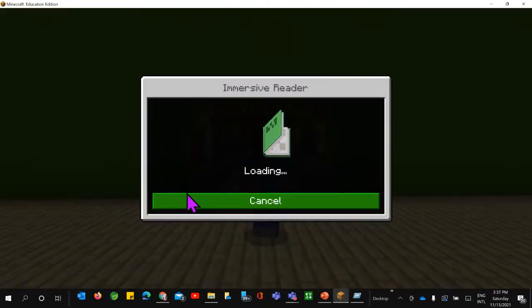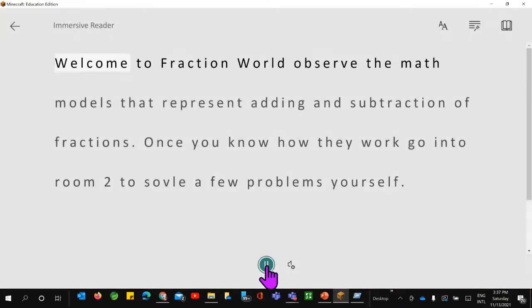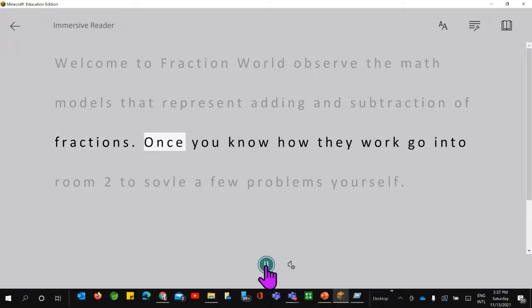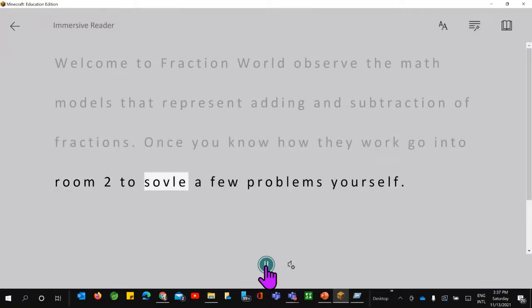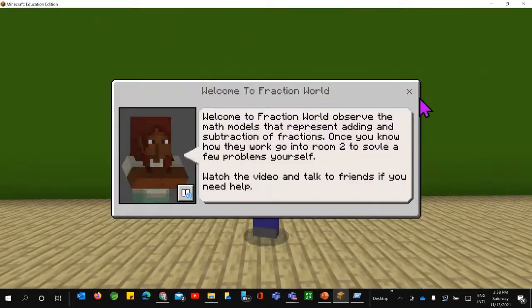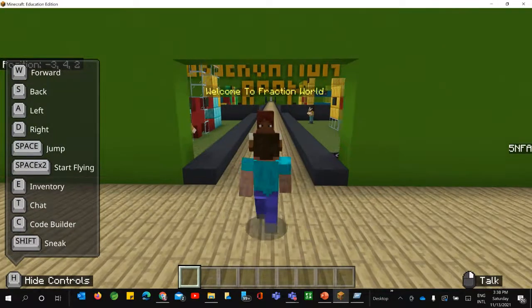It will read the entire content you have here. This is an activity where you can observe the math models that represent adding and subtracting fractions. If I close it, let us move ahead.